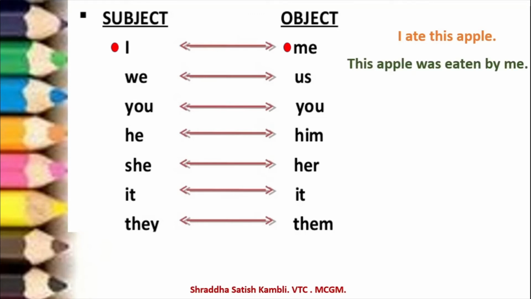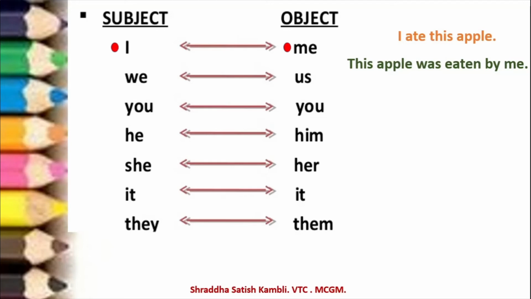This apple was eaten by me. Can you see how it has changed? Even the "ate" has changed to "was eaten". So that is how the form of the verb also changes. So I can become me or me can become I, depending on the kind of sentence we are writing.